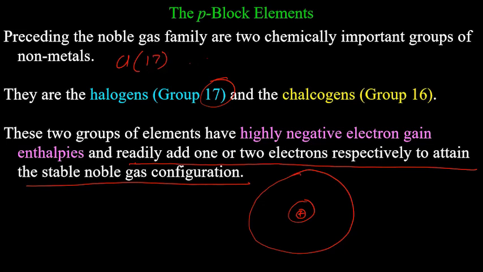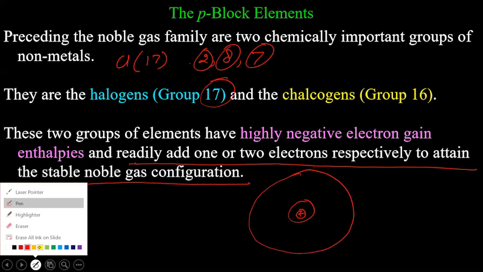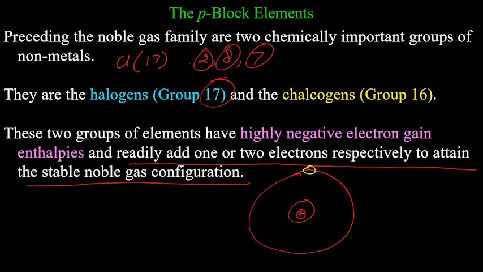So its broad electronic configuration will be 2, 8, 7. Means in the first shell 2 electrons, in the second shell 8 electrons, in the third shell 7 electrons. So this is the outermost shell, there will be 7 electrons in case of chlorine. I have drawn only the valence shell.